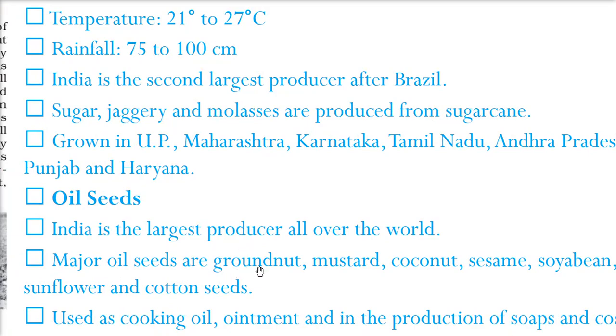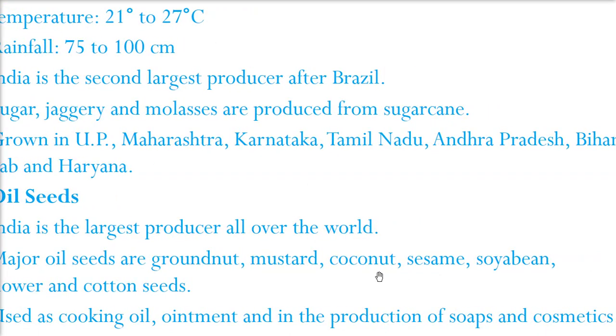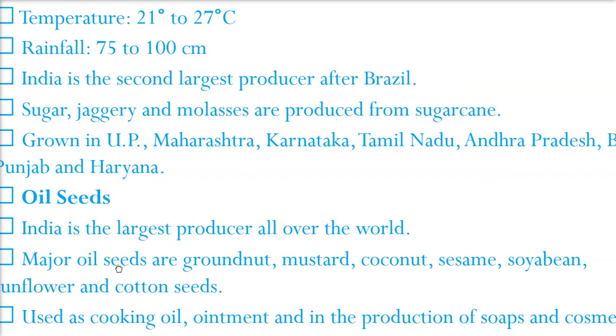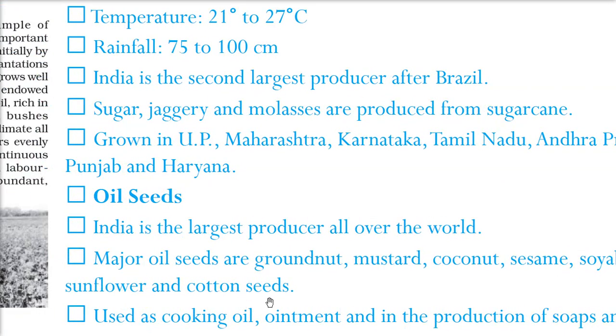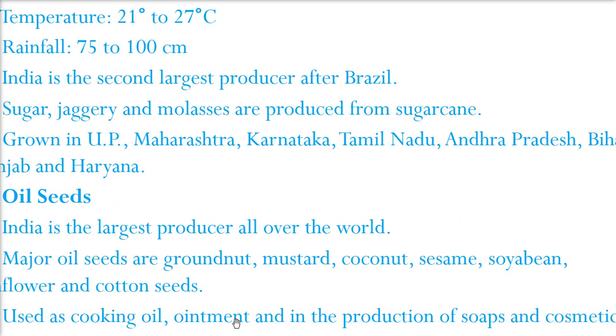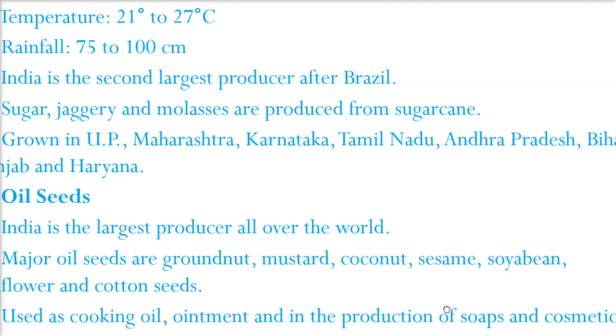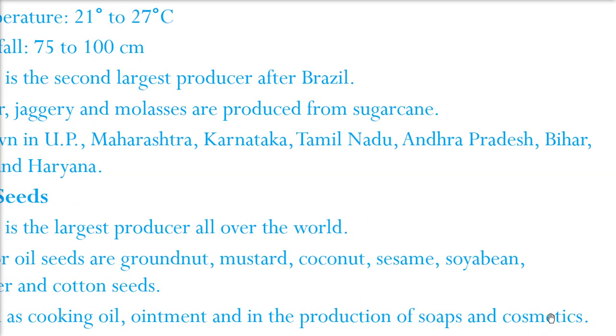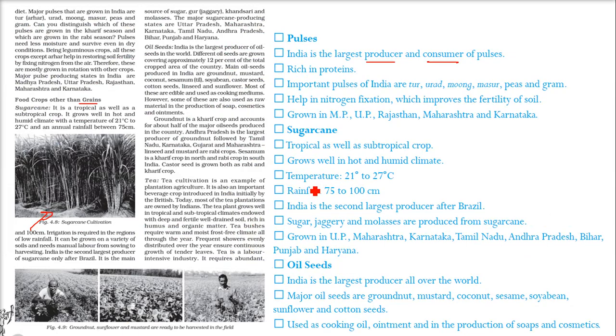So major oil seeds, from which all these oils are extracted. You might be using it in your food. Major oil seeds are groundnut, mustard, coconut, sesame, soya bean, sunflower and cotton seeds, and these are used in cooking oil, also used in making ointments, soaps and cosmetics. That is how these oil seeds are so important to us.